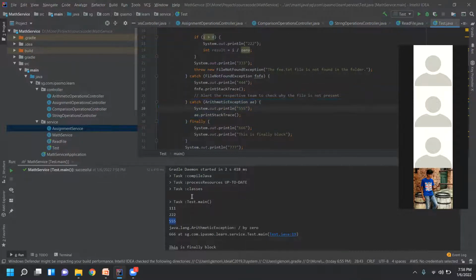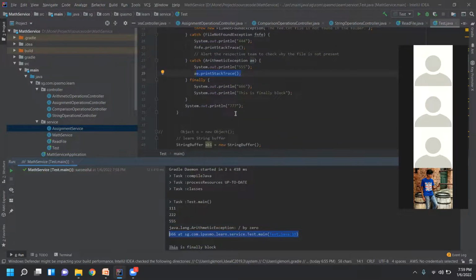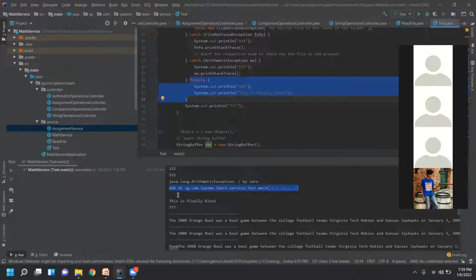Okay. And then after that 555, it throws and we are printing the stack trace. So it prints stack trace here. And then after printing the stack trace, you see 666 is printed. 666 is here, after the catch block, it executed the finally block. So the finally block is executed here, 666, and you can see this is the finally block.